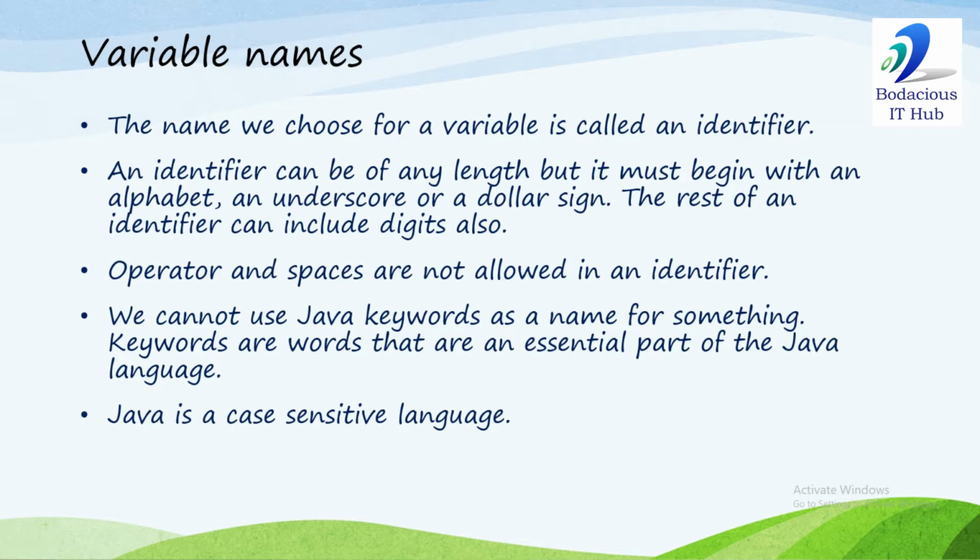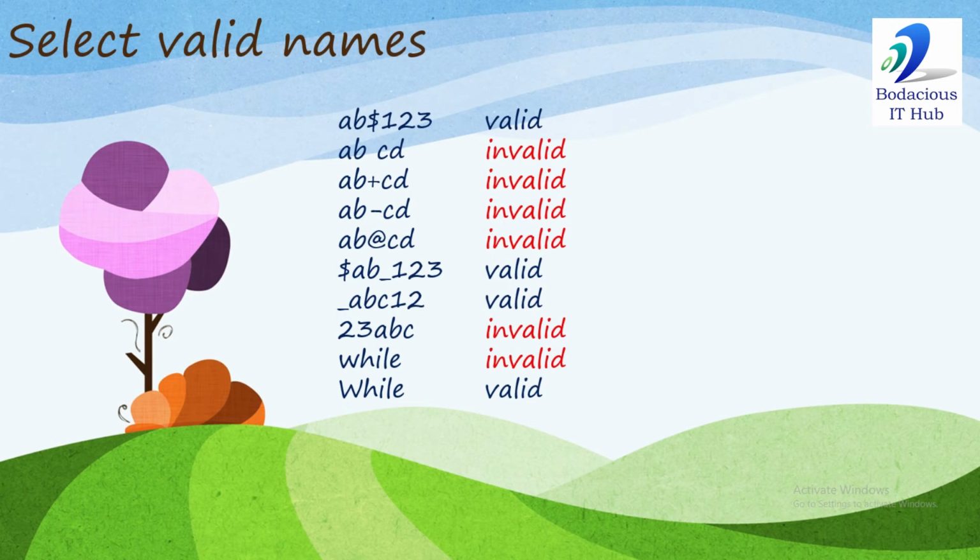And Java is a case sensitive language. If I use the name max, max in uppercase is different from max in lowercase. They will be considered two different variables. Here are some examples of valid and invalid variable names.